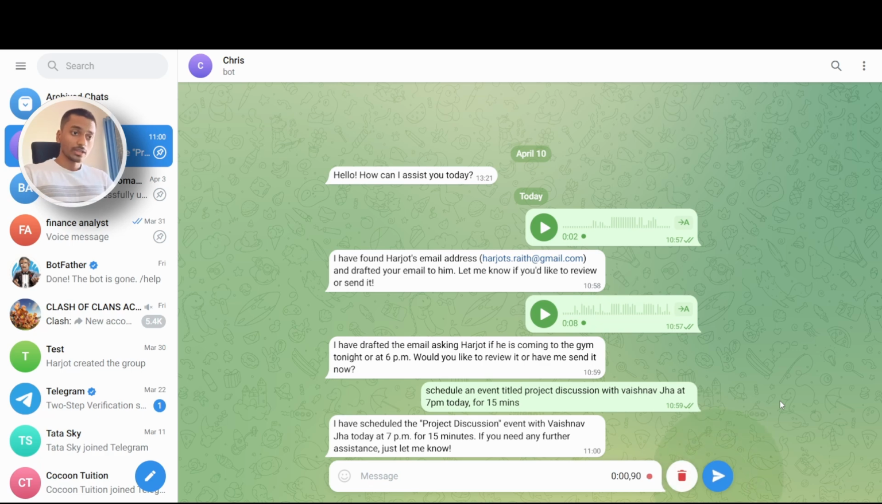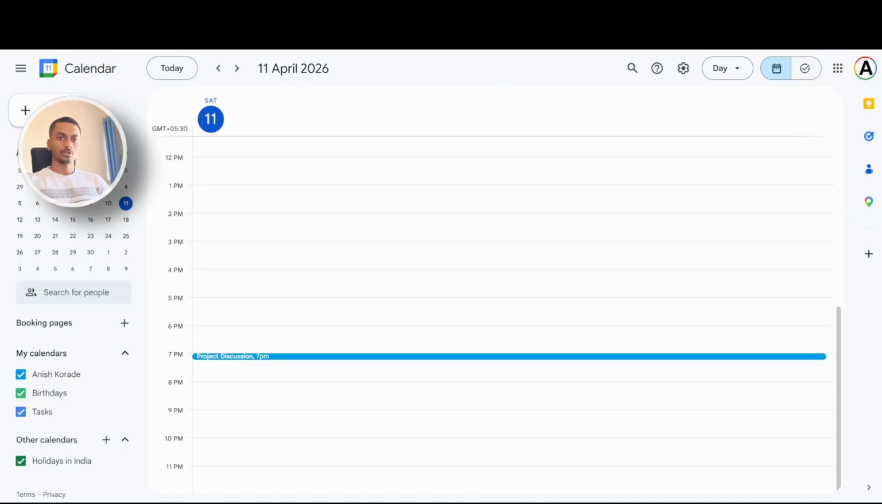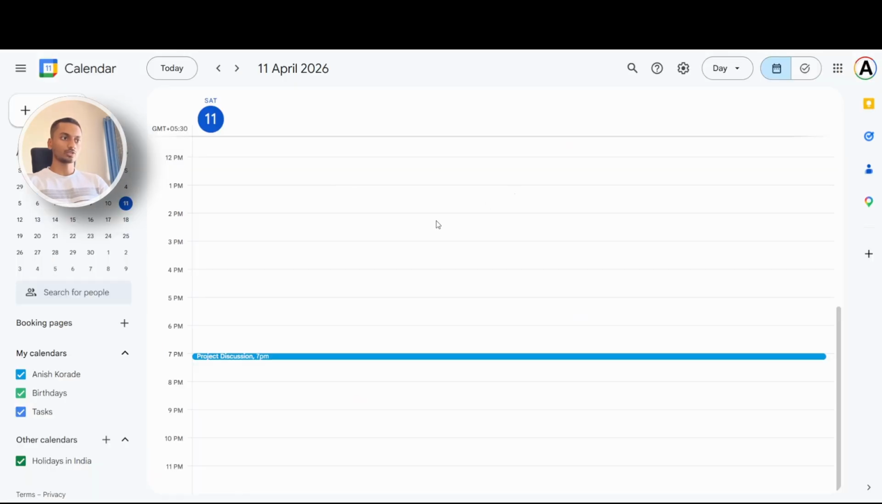Chris, can you list me all the events that I have for today in my calendar? Now the bot will go into my calendar and check all the events that I have for today. You can see here, it's just one event that we have created just now, project discussion. Your calendar for today includes the project discussion with Vaishnav. All right, that's great. So it has correctly mentioned what the event was and who was invited to the event.